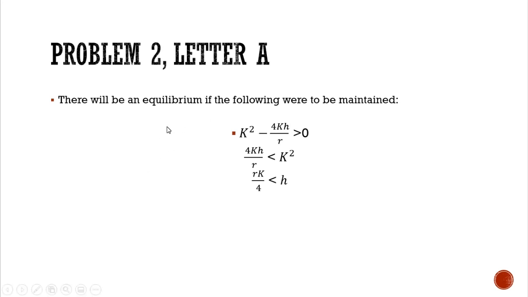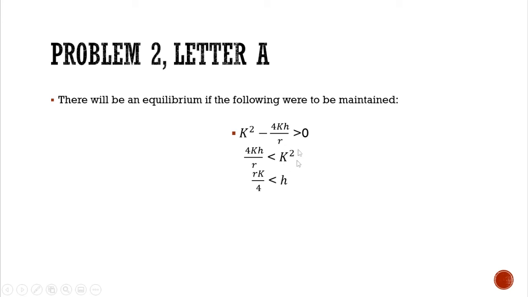Lastly, it is said that there will be an equilibrium if the following were to be maintained. So what were to be maintained? k squared minus 4kh over r should be greater than 0. So equate that to 0 first. And then kh over r must be less than k squared.